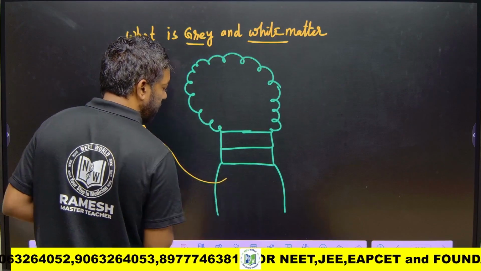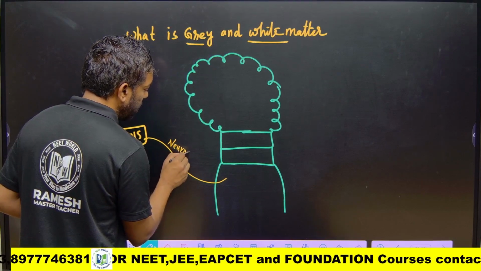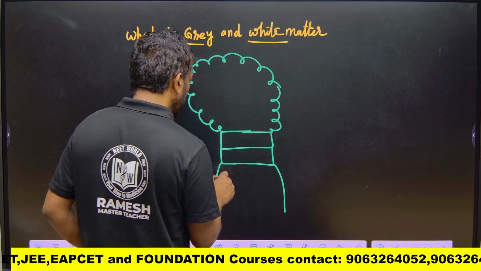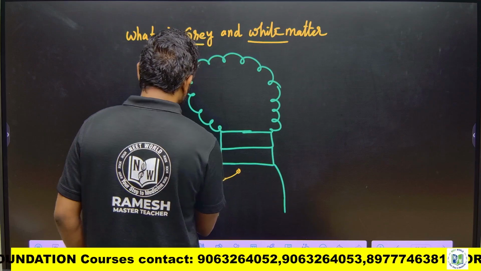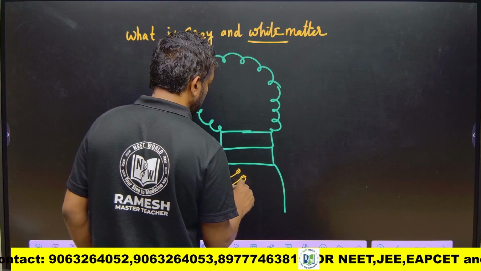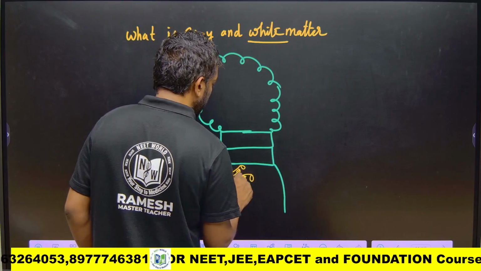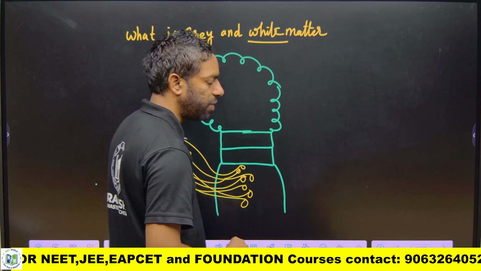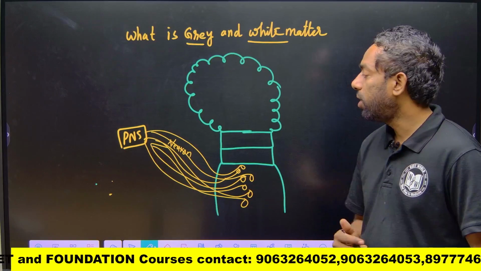So, from the PNS, the signals first reach the spinal cord. This is the neuron. A neuron has a cell body and an axon part, right? The cell bodies reach the central part of the spinal cord. There are groups of neurons whose cell bodies reach the spinal cord first, the center part of the spinal cord.